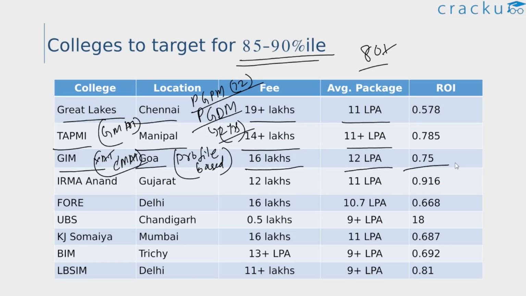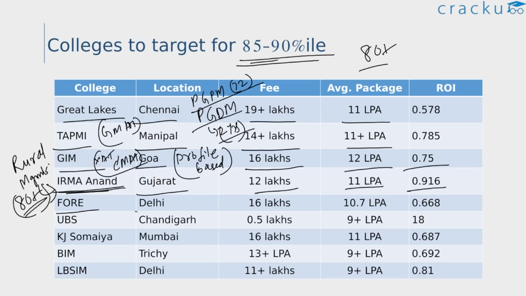Next, we have IRMA Anand, that is the Institute of Rural Management. So someone who is very interested in the rural areas or rural management can definitely pursue rural management from this college. They should definitely consider applying to this college. You can even manage to get a call at 80 plus CAT percentile as well. If your records and profile is good, you can get a call around 80 plus, but it's safe to score around 85 plus if you're seriously considering this college. Again, in terms of ROI, not bad. The average package is close to the fees.